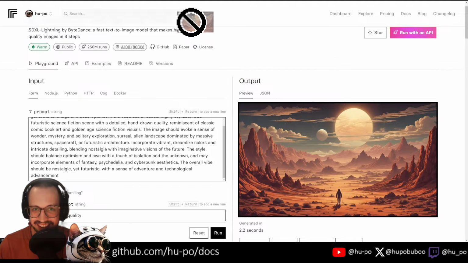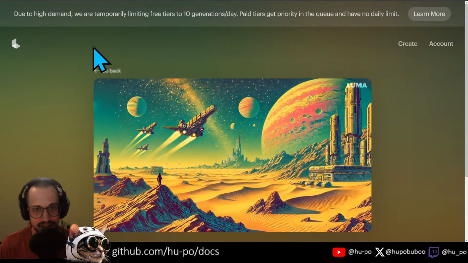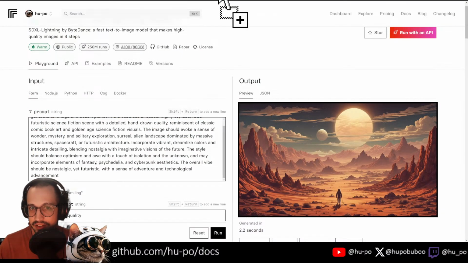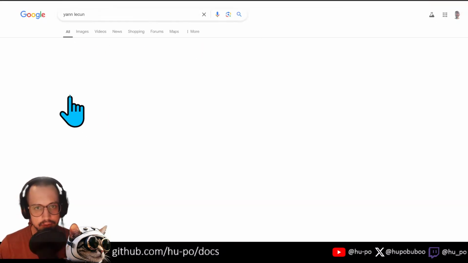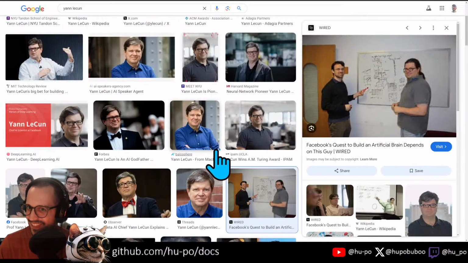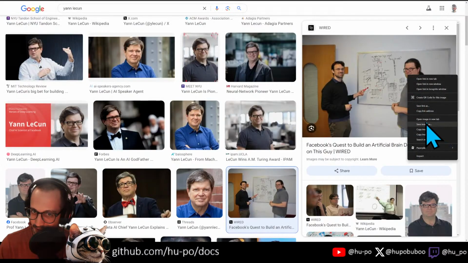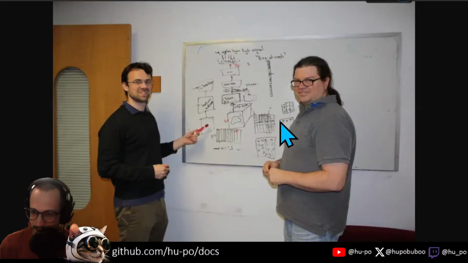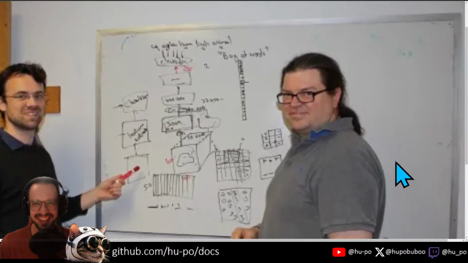Can I put Yann in there? Yeah, here we go. Let's put this in the Dream Machine, and then we'll go back. This one here. Put that in there. Let's also get a little pic of Yann LeCun here. Wait a second. You're telling me Yann LeCun used to have a fucking Padawan braid?